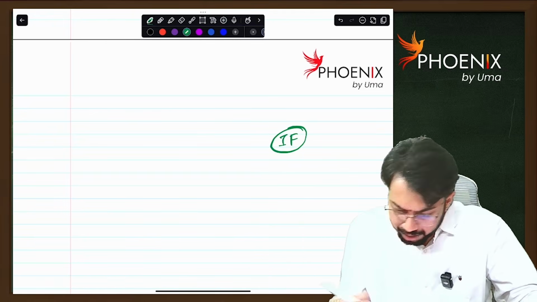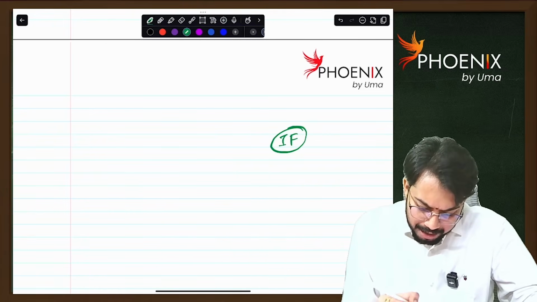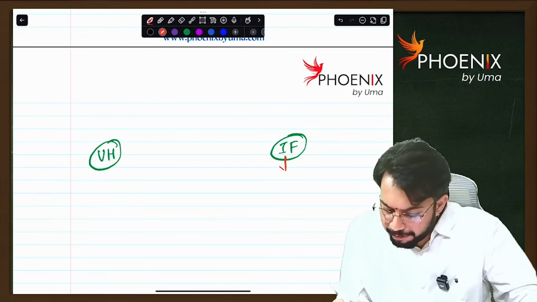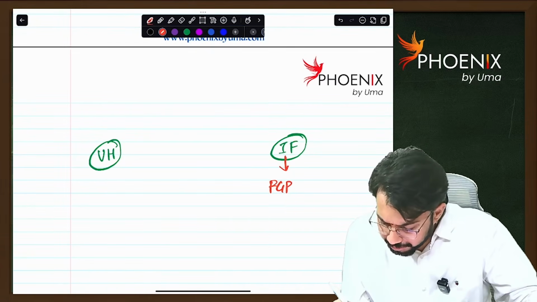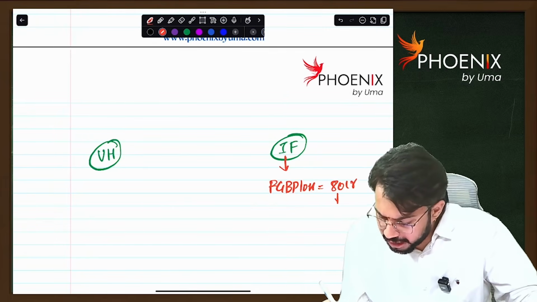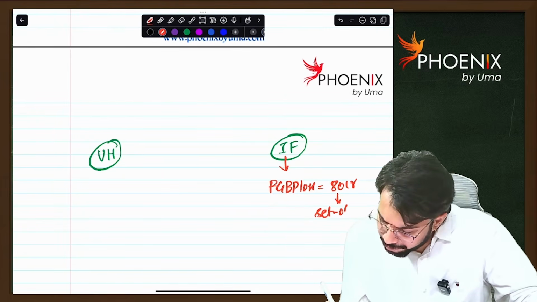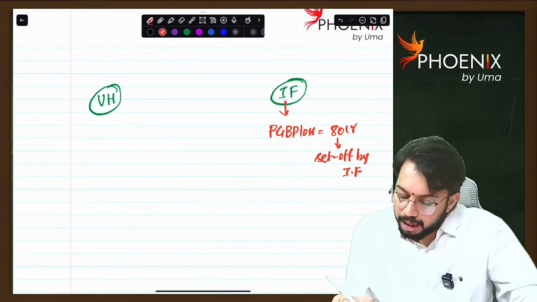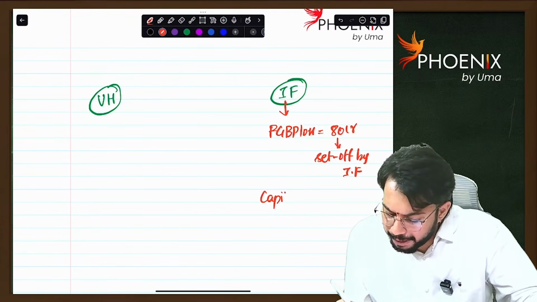Investment fund is there. Unit holder is there. Investment fund got PGBP loss of 80 crores. This will be set off by investment fund only. Investment fund got capital loss.